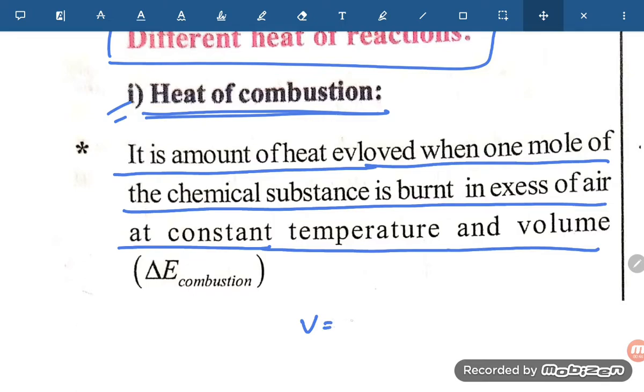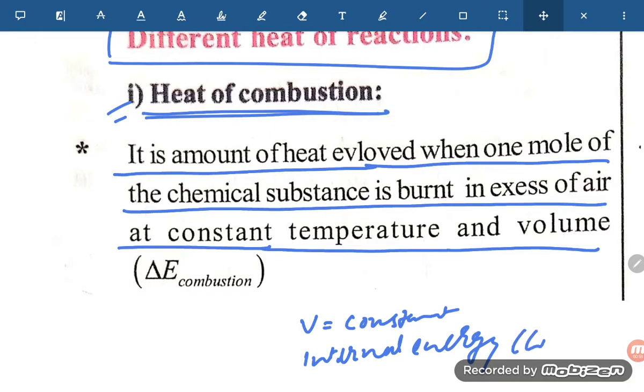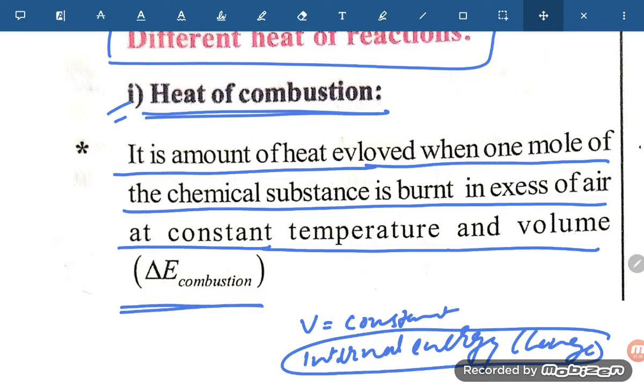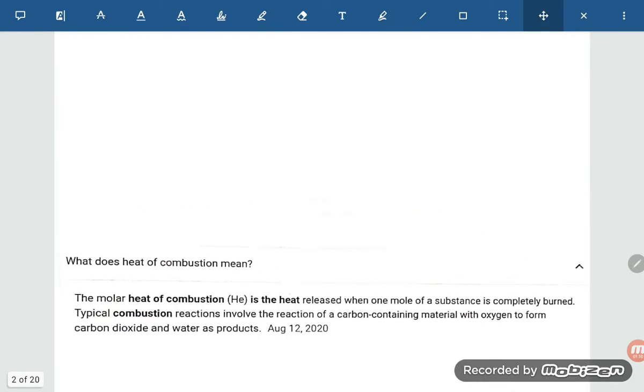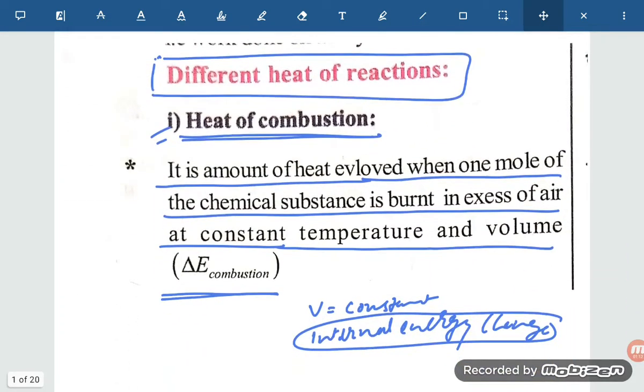So V is equal to constant. That is what they are talking about: the internal energy. So they are asking for the internal energy change, right students? At constant volume it is internal energy. If it is constant pressure, they are talking about the enthalpy. So delta E combustion.